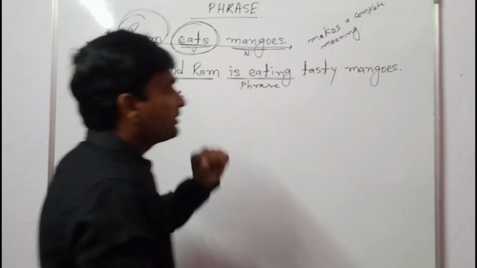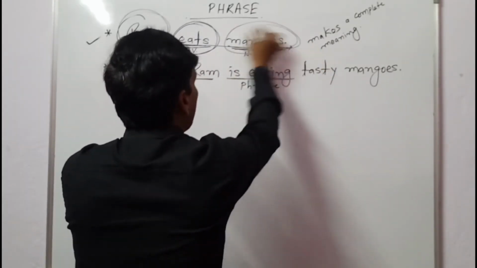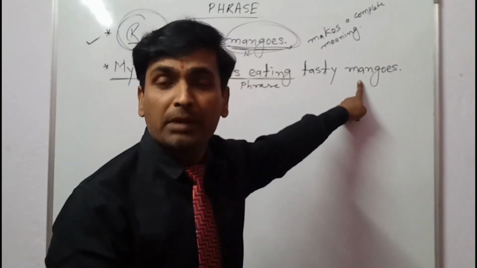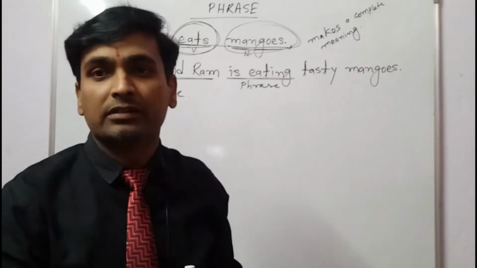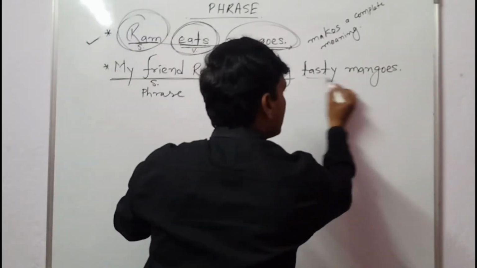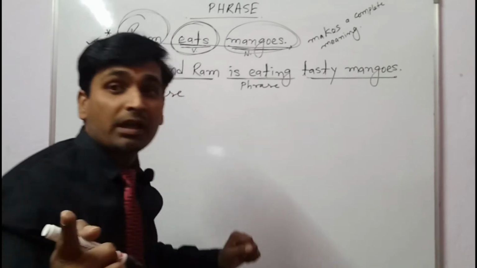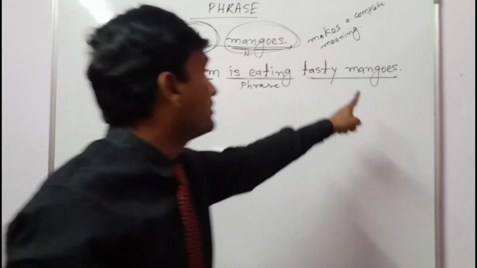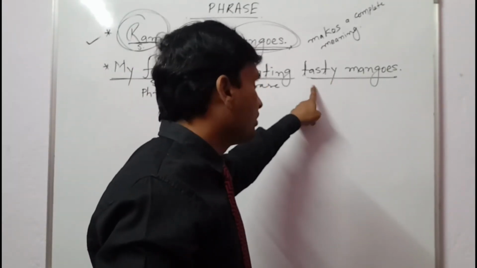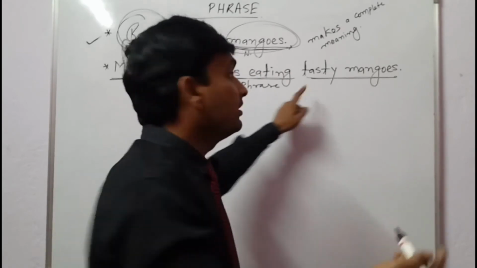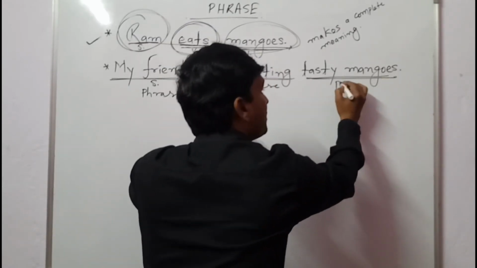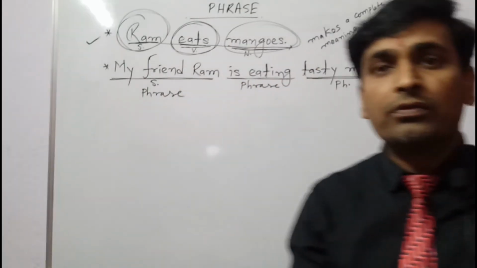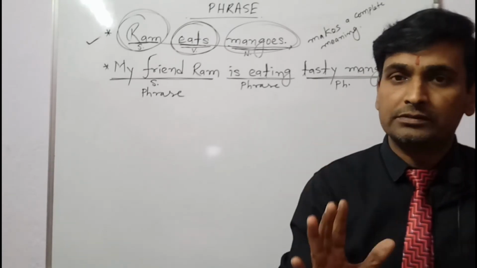Clear? Now let's see here in the first sentence I had done what? Mangoes. It is of one word. But here I have done what? With mangoes I have added one more word, that is tasty mangoes. So now mangoes, that word is not alone. That word is not single. That's why now tasty mangoes have become what? Phrase. So students, this is the difference of a sentence and a phrase.